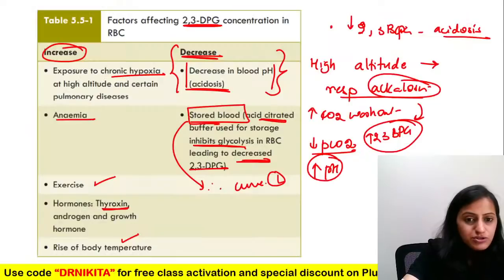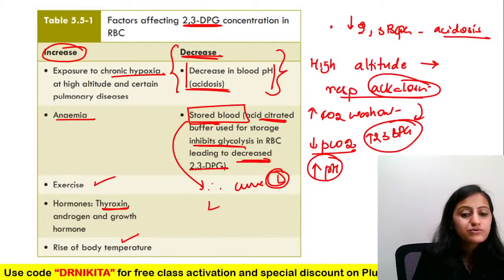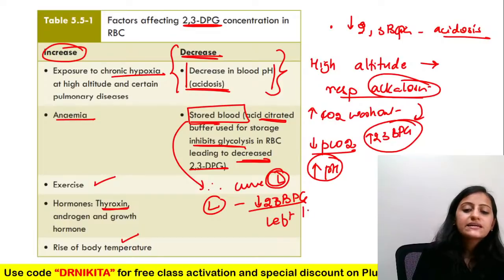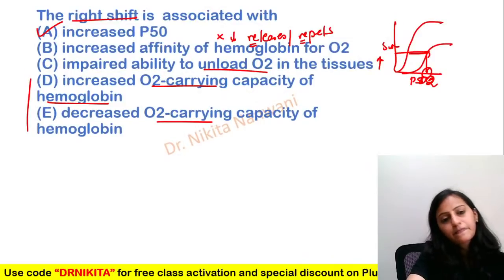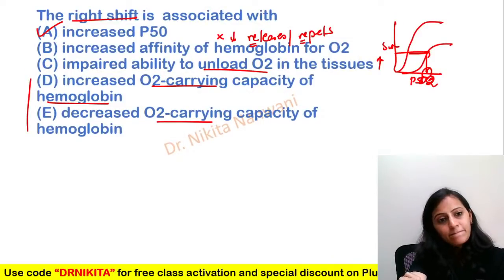Stored blood shifts to left. Yes, that's what we said. The curve will shift to the left. Why? Because there is decreased 2,3-BPG. The decreased 2,3-BPG, so that is the shift to the left. The curve will shift to the left.